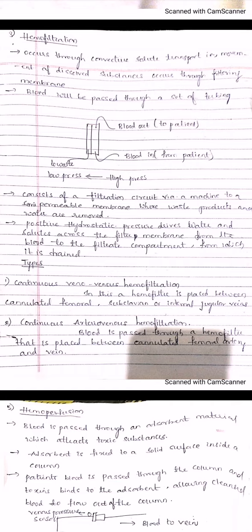So hemofiltration consists of a filtration circuit via a machine to a semi-permeable membrane where waste products and water are removed. In the middle you can see a line. That is the semi-permeable membrane, through which all the waste is collected on this side, and your pure blood is collected at the top of that.